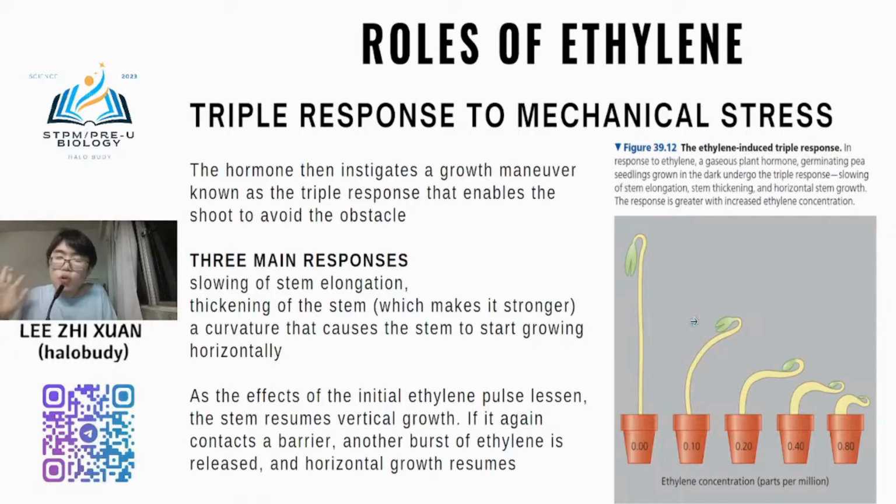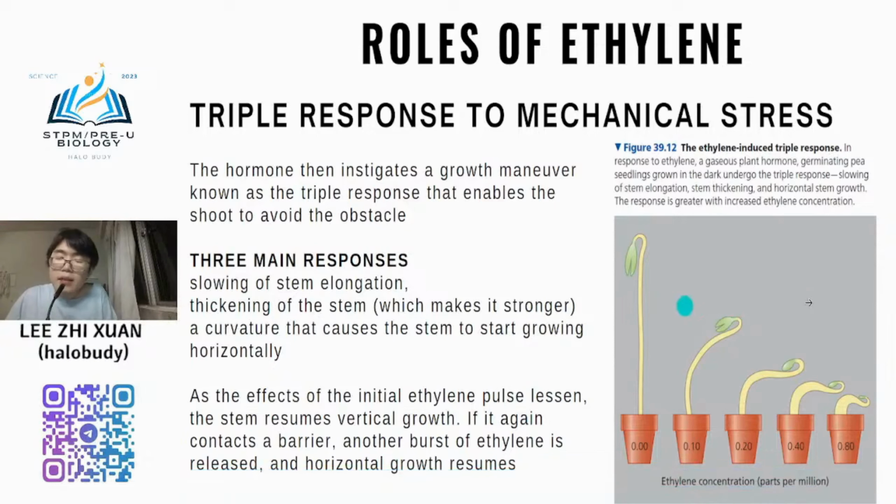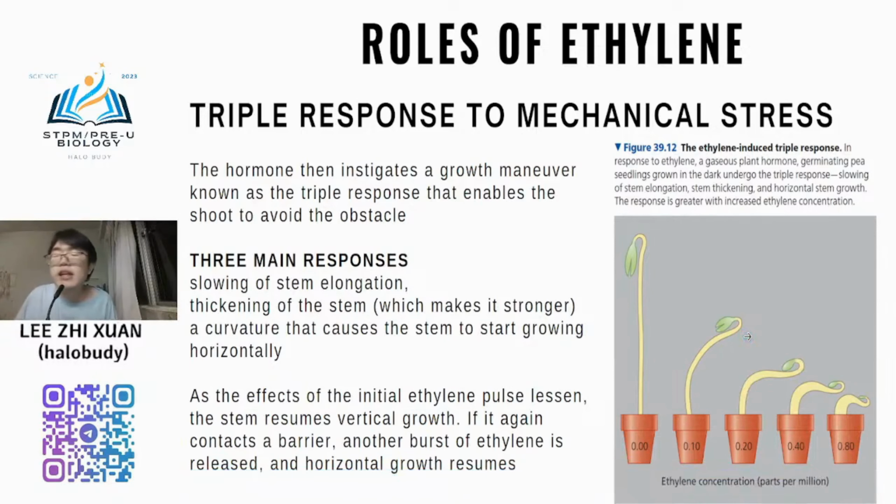So meaning that when the plant is growing, when there is an obstacle there, let's say there is a barrier at the head here, so the plant cannot go up anymore, because in general condition it will go up. But when there is an obstacle at the top, the plant needs to avoid this obstacle, but it can still grow. So this ethylene will respond to mechanical stress. So there are three main responses. One of the first responses is to slow down the stem elongation.